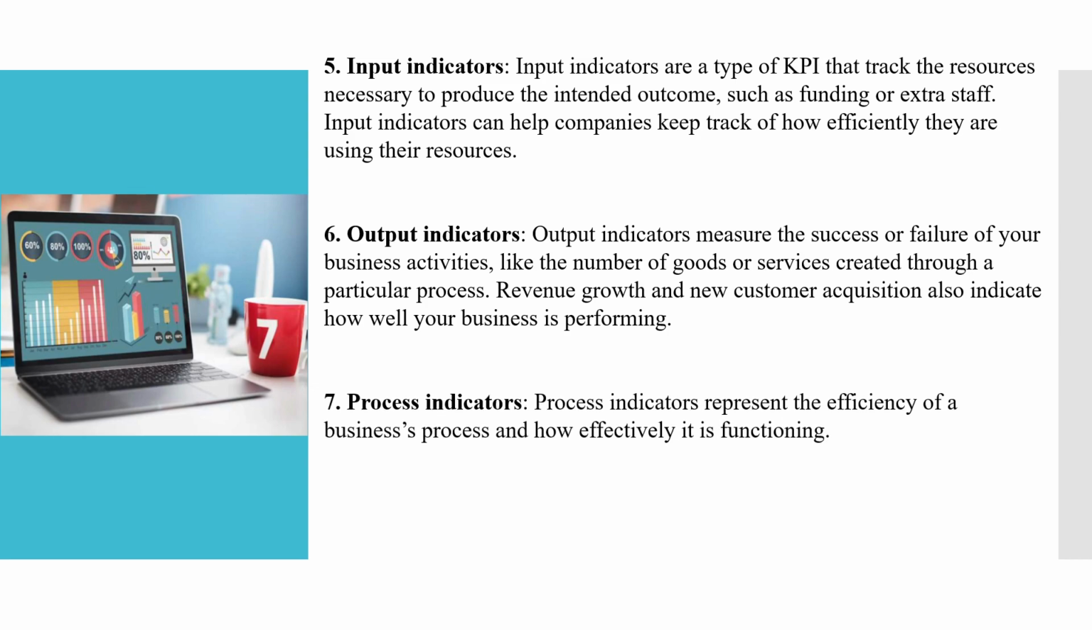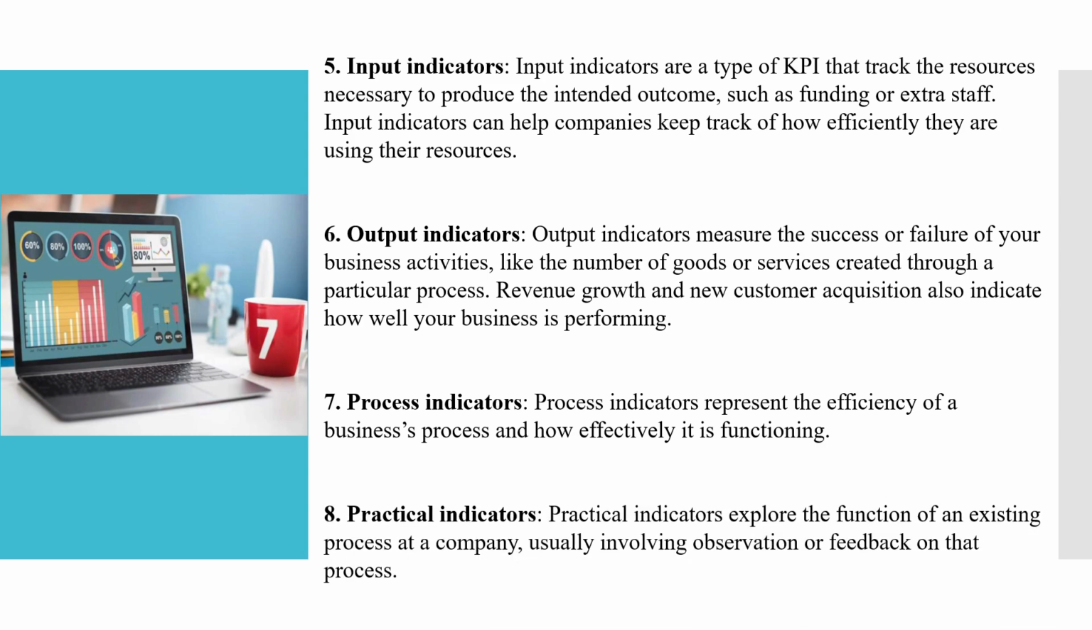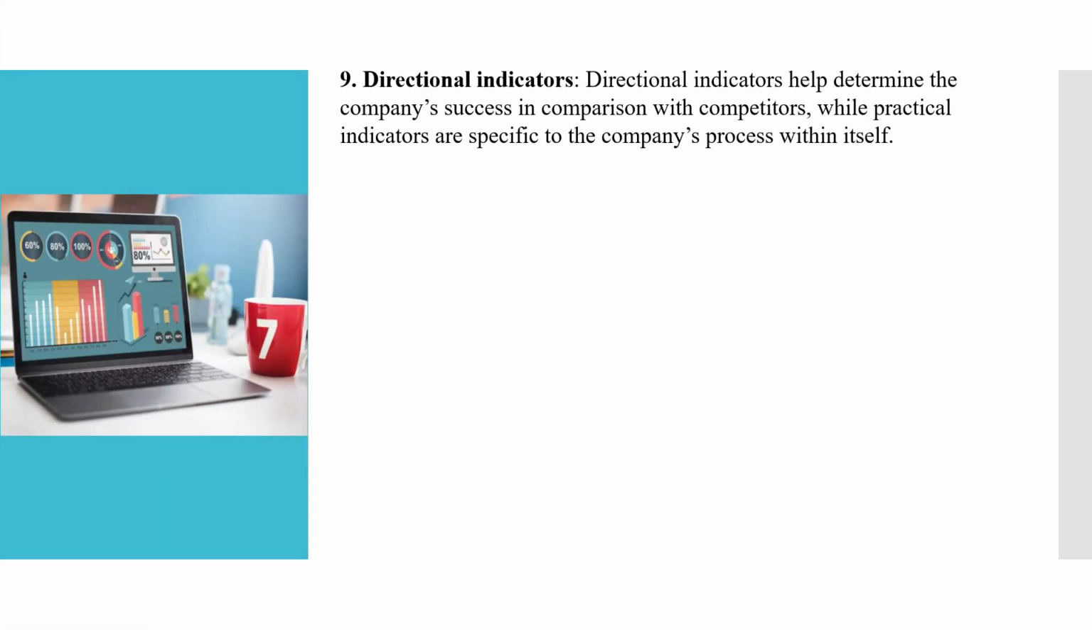Next is process indicator. It helps to identify the efficiency of our process and how effectively we can work on it. Next is practical indicators. It also basically involves observation and feedback on the process. Then next is directional indicators. Directional indicators and KPIs help in the comparison with our competitors.